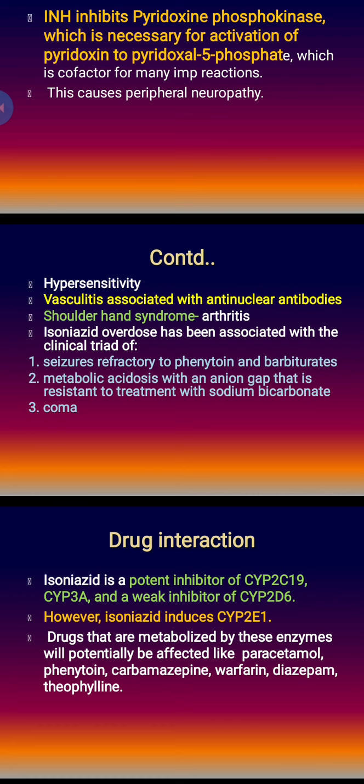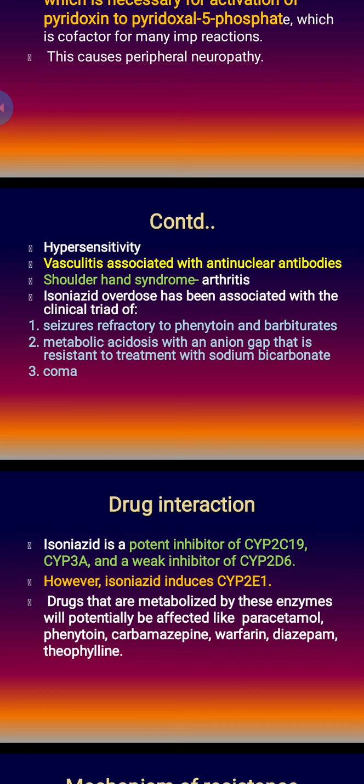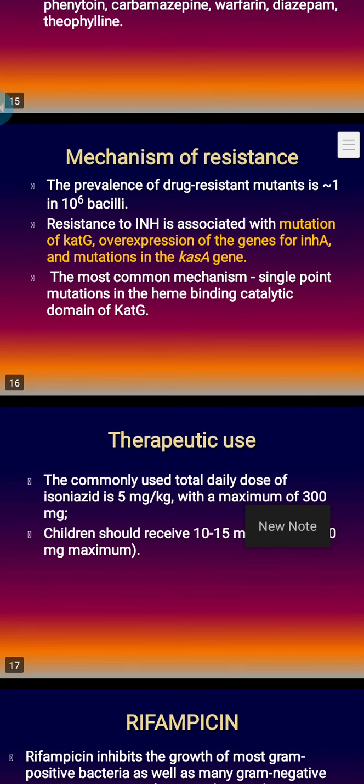CYP2E1 is actually responsible for toxic metabolite production from paracetamol. Paracetamol forms NAPQI, if you remember from NSAIDs, a toxic metabolite that is more generated by CYP2E1. Due to isoniazid's induction of CYP2E1, there is more chance of paracetamol toxicity at a lower dose if the patient is concomitantly taking INH.